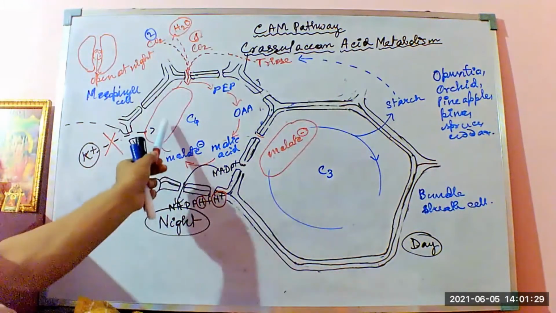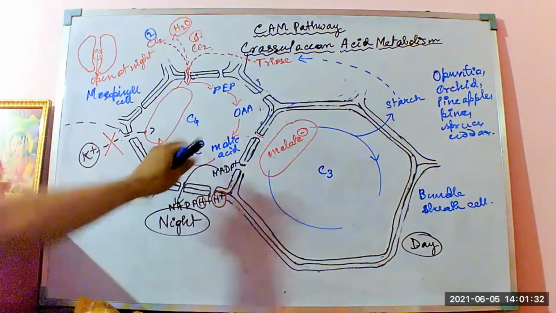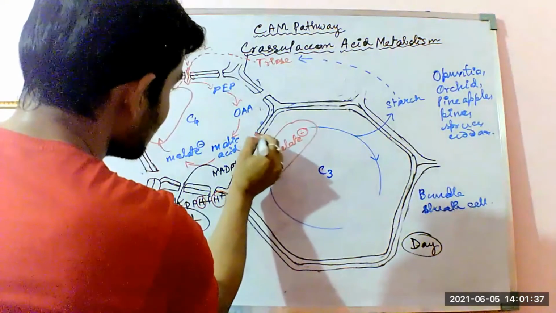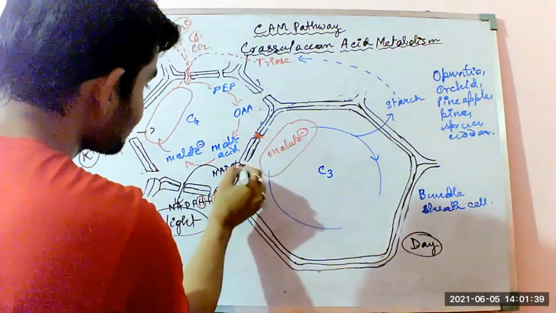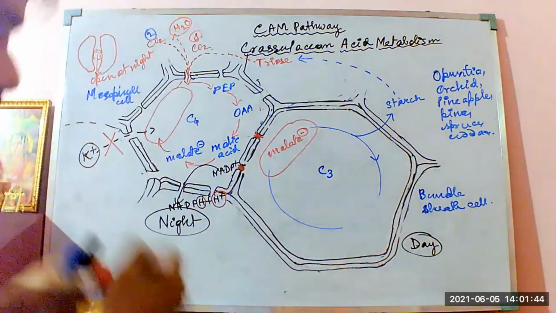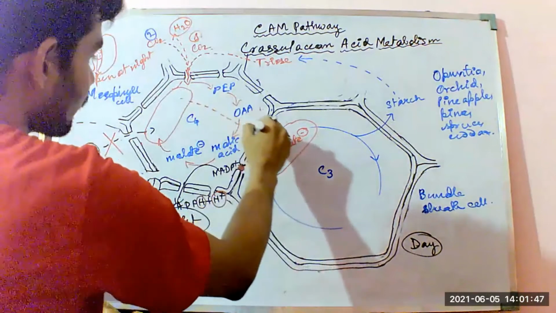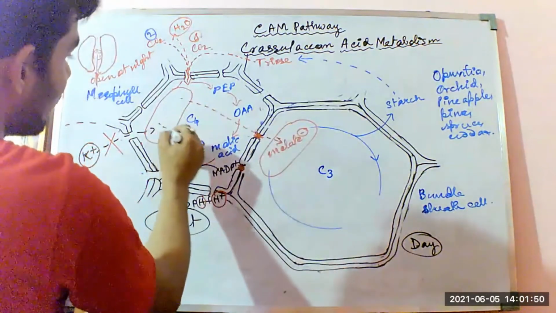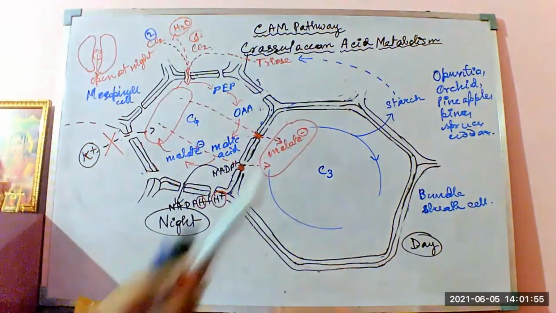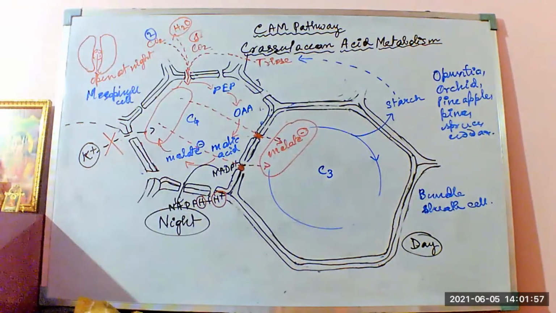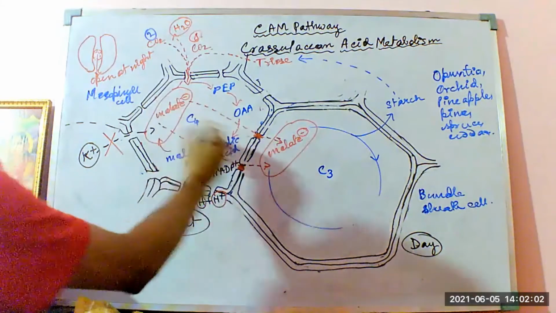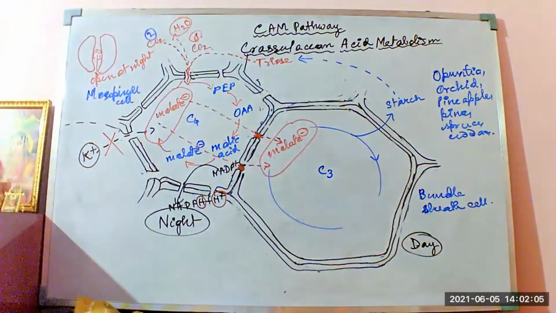Now these malate ions, from the vacuoles of the mesophyll cells, through the plasmodesmatal pores, the malate ions from one vacuole are being pumped out directly to the bundle sheaths, the vacuole of the bundle sheath cell. Okay, from here the malate ions are being pumped out to the vacuoles of the bundle sheath cell.